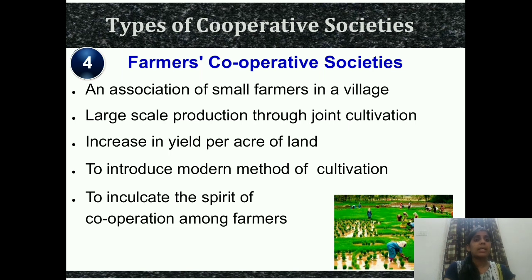And last, to inculcate the spirit of cooperation among the members. They try to have this spirit among each other that please cooperate with each other. Because if we cooperate, if one is there for all, then all will be there for one. So that spirit they have. Understood? Moving to the fifth type, we have